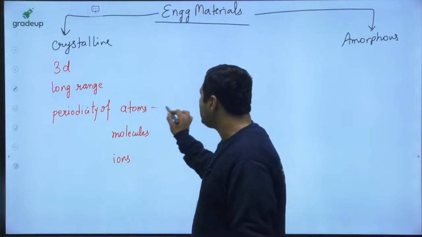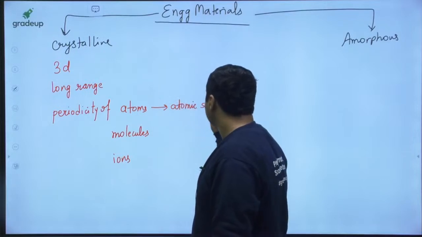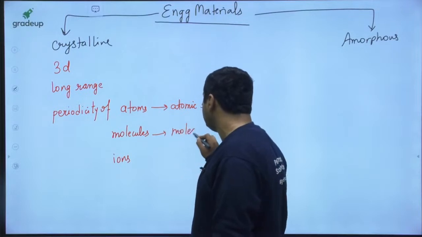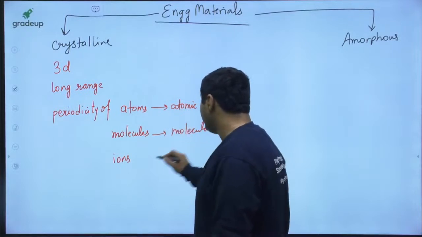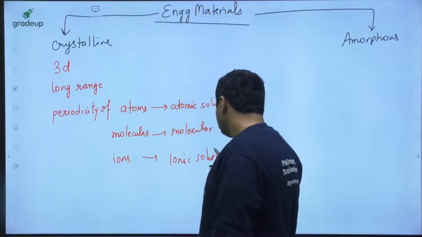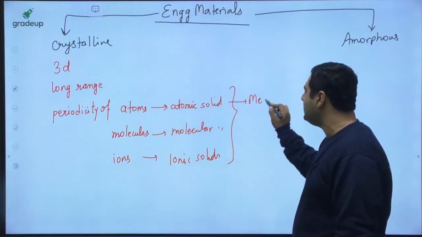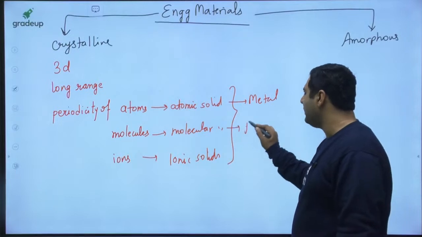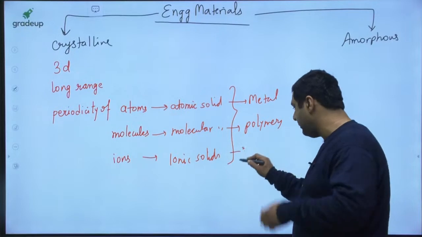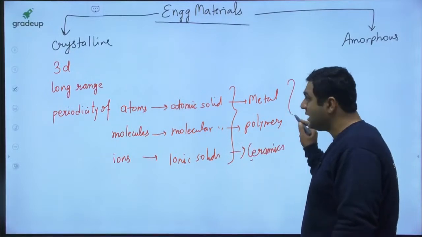When it is due to atoms, it is said to be an atomic solid. When it is from molecules, it is said to be a molecular solid. And when it is from ions, it is going to be an ionic solid. When we talk about atomic solids, they are nothing but metals. Molecular solids are nothing but polymers. And ionic solids are nothing but ceramics. So these are the examples, and these all come under the crystalline material.